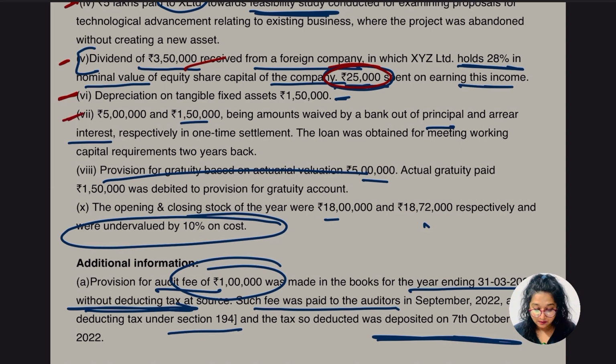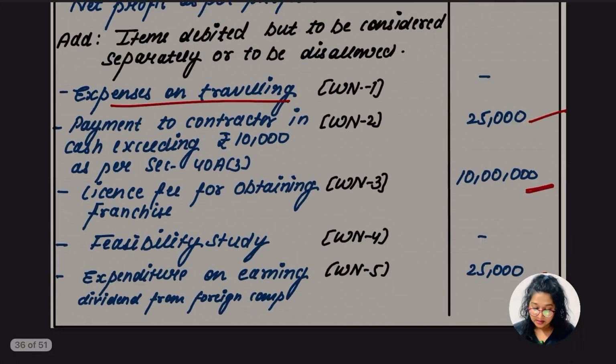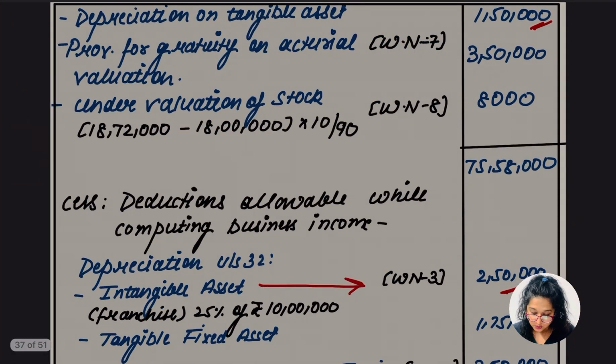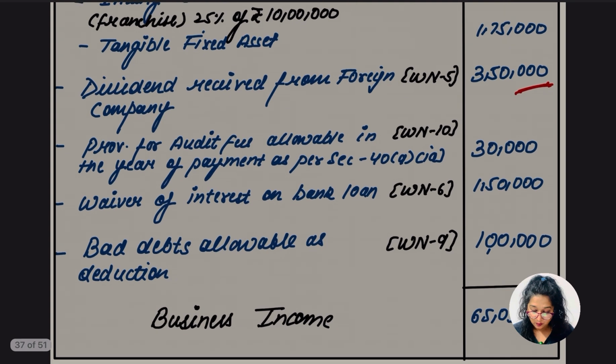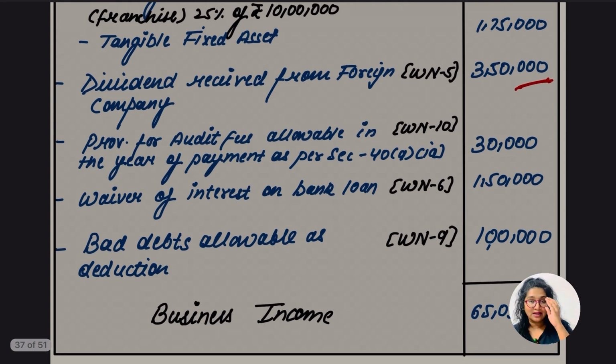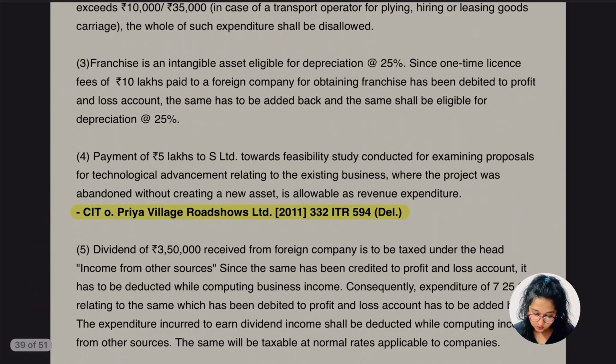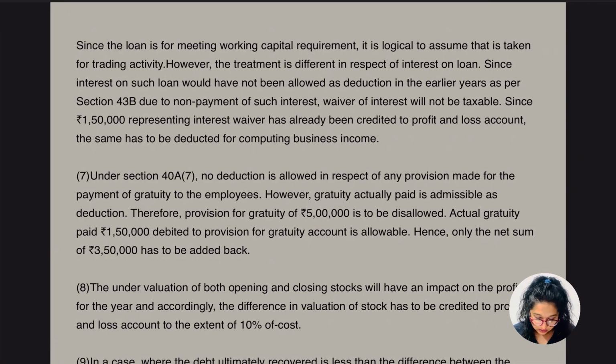5 lakh and 1,50,000 being the amount waived by the bank. Okay, out of the principal amount, and this 1,50,000 is going to be the interest amount. So here we have taken the 1,50,000. Okay, 1,50,000 being the waiver of the interest. Okay, this is going to be reduced. For this let's read it out, because this is something new for us. Okay, so let's go for working note number 6.